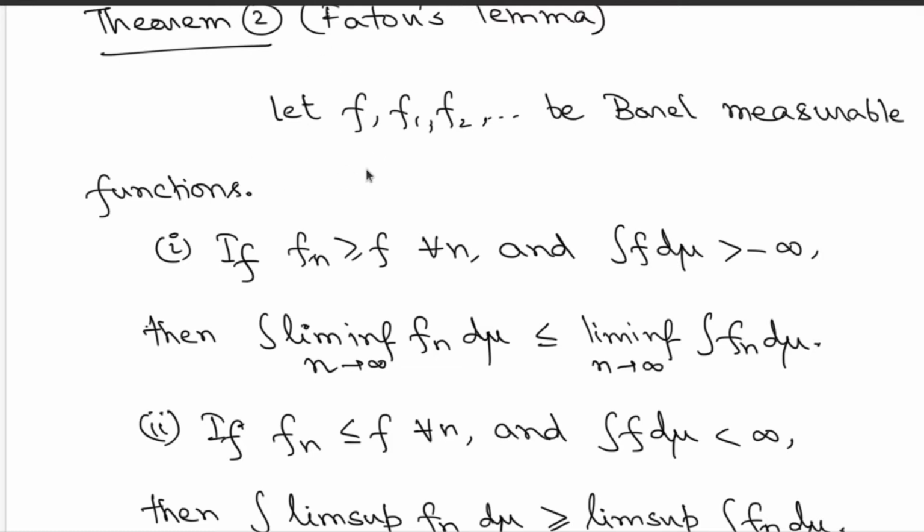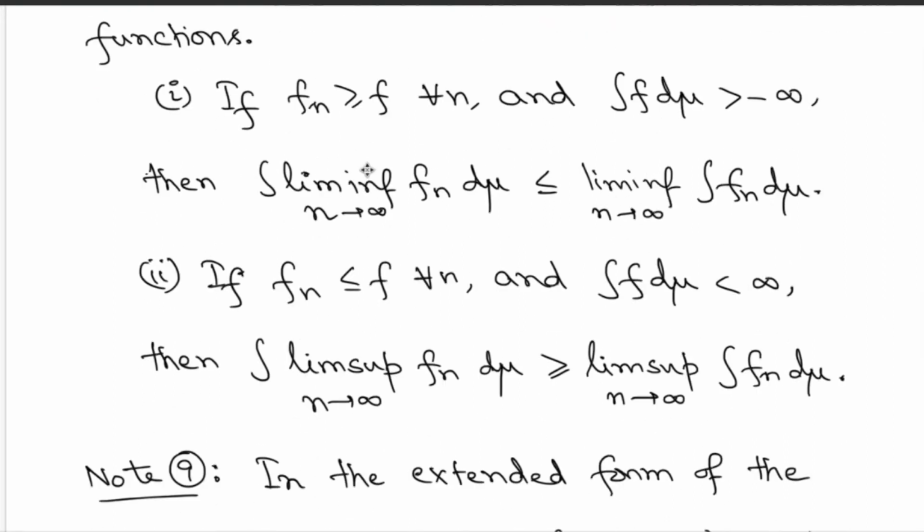Now, if the fn's are dominated from below by this function f for all n, and if the integration of f exists, avoiding the value minus infinity.